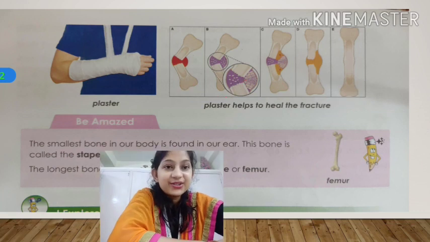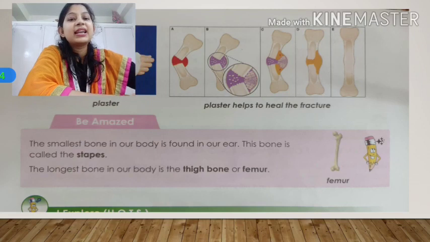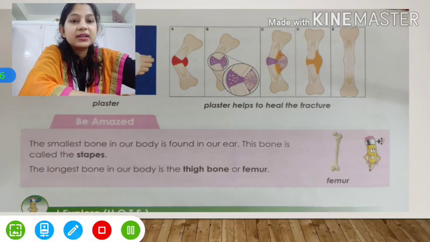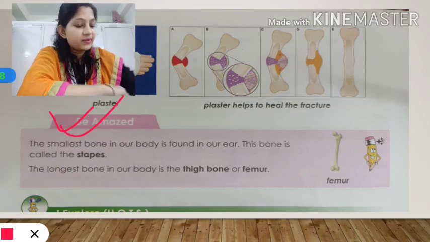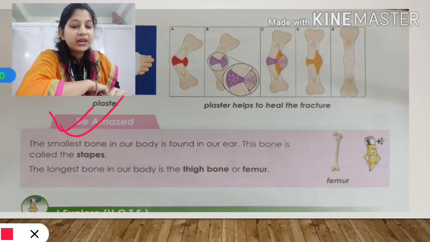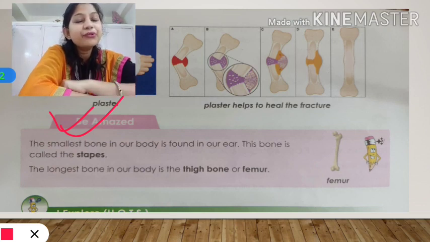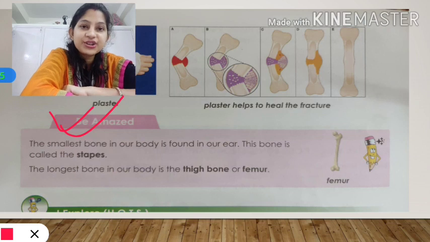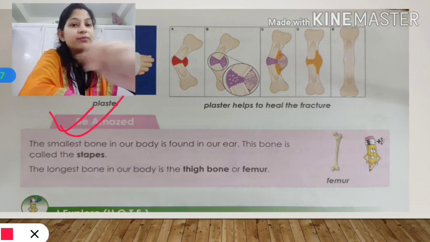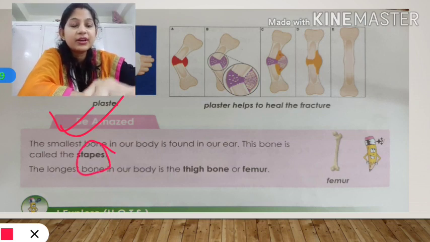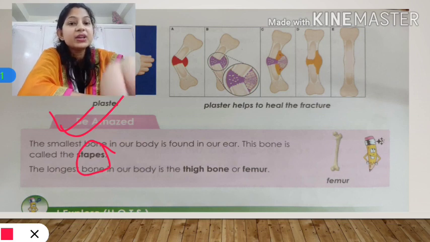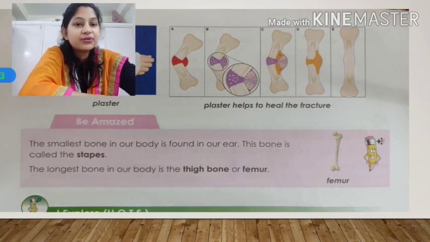So this was fracturing of bone. And now see this part of your textbook, Be Amazed. It is given on page number 18. Here a few interesting facts are shared, like the smallest bone in our body is the stapes, okay? And it is present in our ear. Let me share a picture with you here.